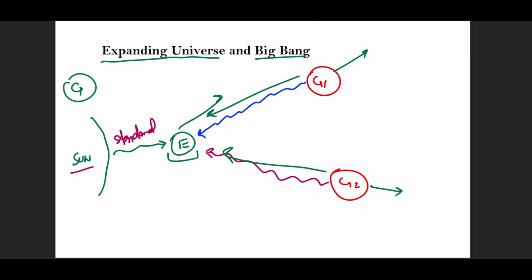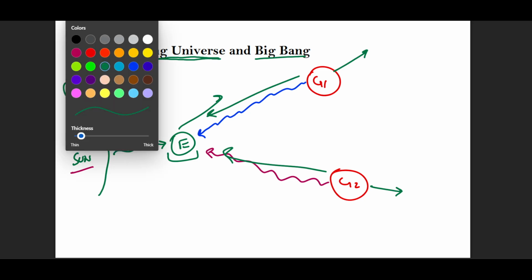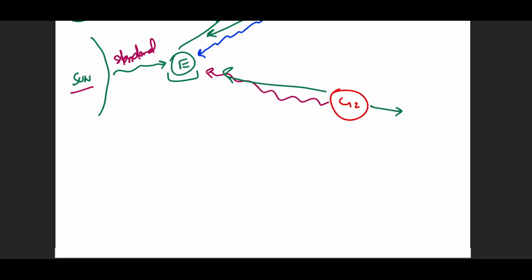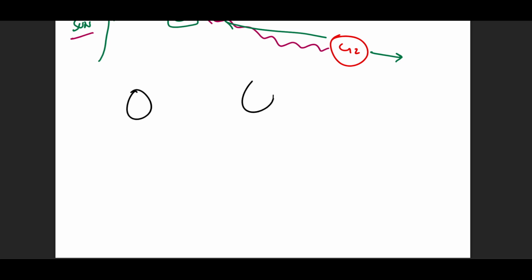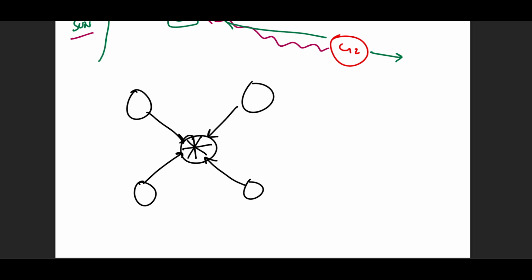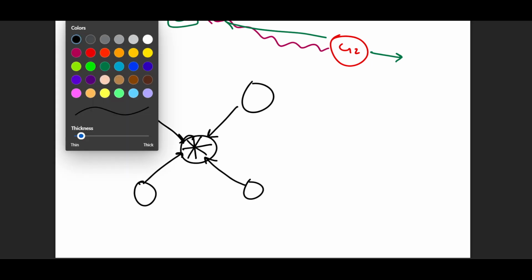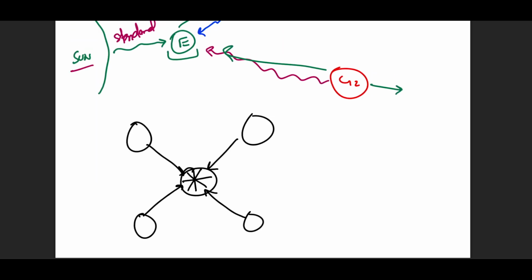This gives rise to another logic: if everything's expanding, then before this expansion, or this explosion, took place, there must have been a time when everything was placed together in a single mass, when everything was concentrated at a single point. Now, that is known as the Big Bang.